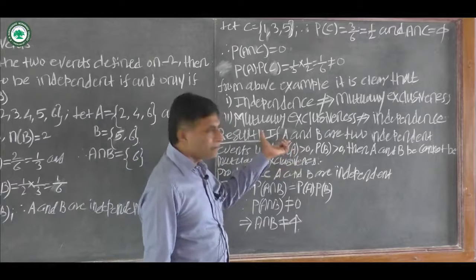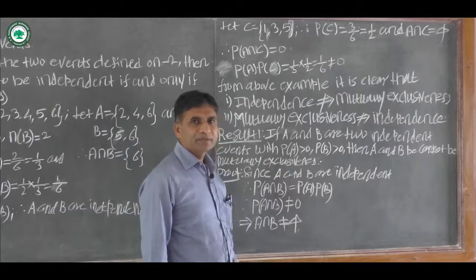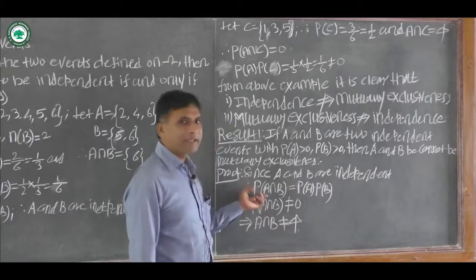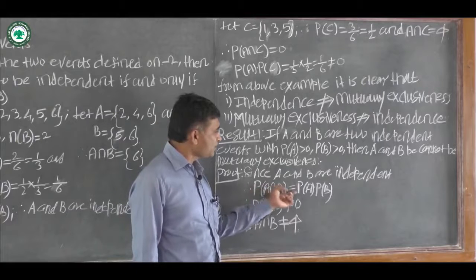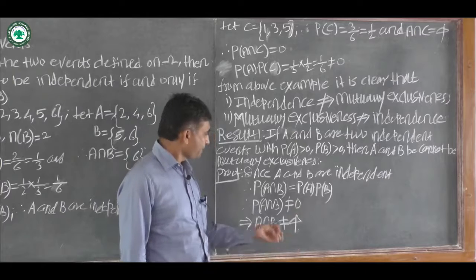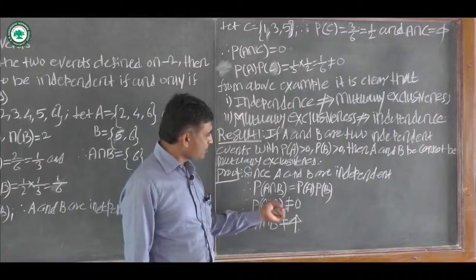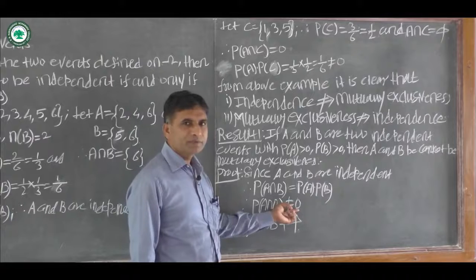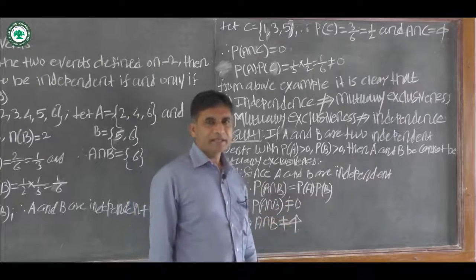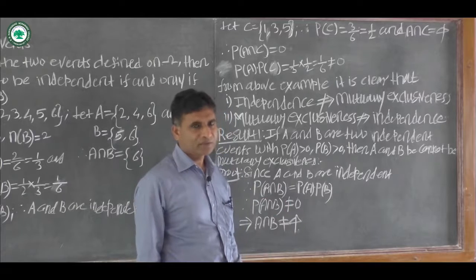Then to prove this result, in the result it is given that the two events are independent. If events are independent, in that case the probability of A intersection B is equal to probability of A into probability of B. Therefore, probability of A intersection B is not equal to 0, since probability of event A is greater than 0 and probability of event B is greater than 0.